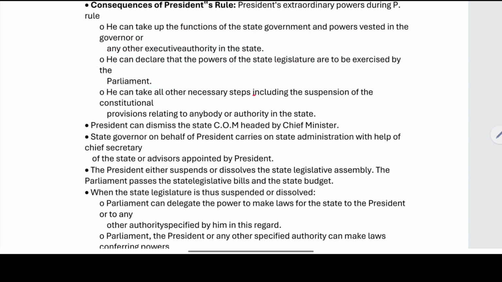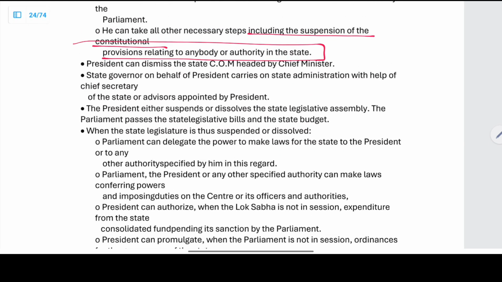He can take up necessary steps including the suspension of the constitutional provisions relating to anybody or authority in the state. President can dismiss the state council of ministers who are headed by the chief minister. When initially the President's rule is imposed, the chief minister and his council of ministers are dismissed.